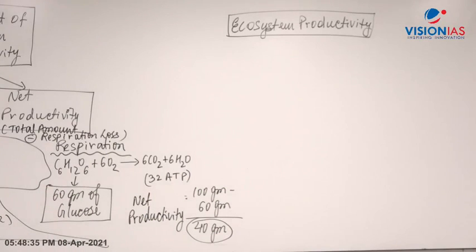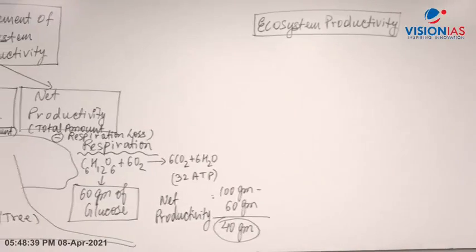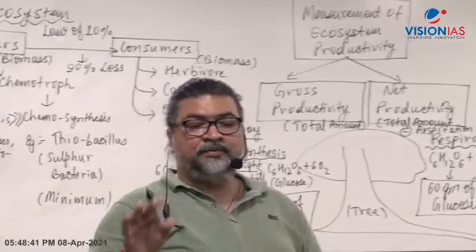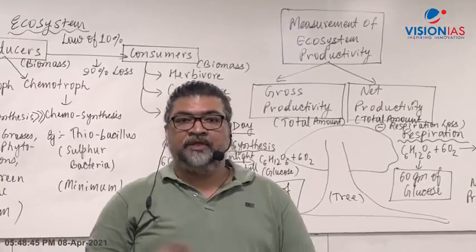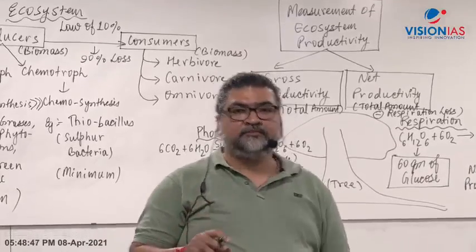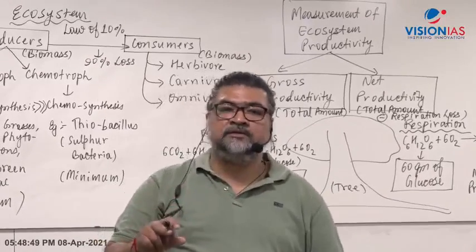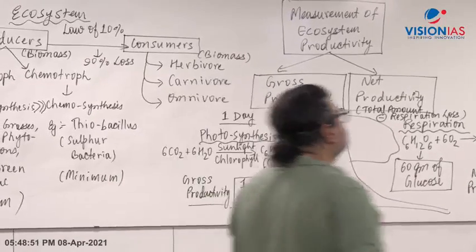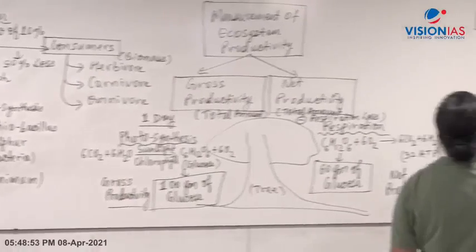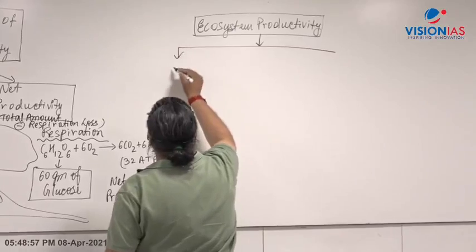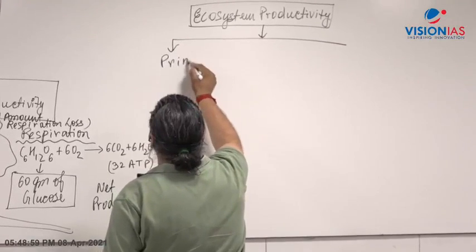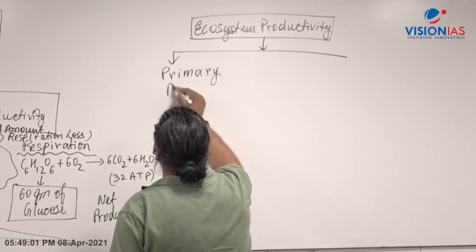I'm dictating the notes, please write that. There are two types of ecosystem productivity. Give a dash there. Number one, primary productivity.